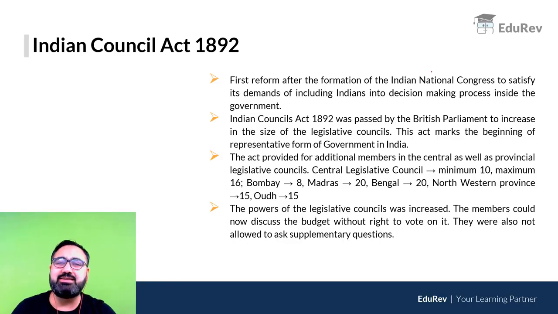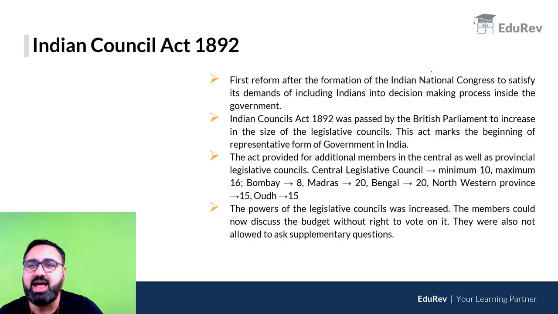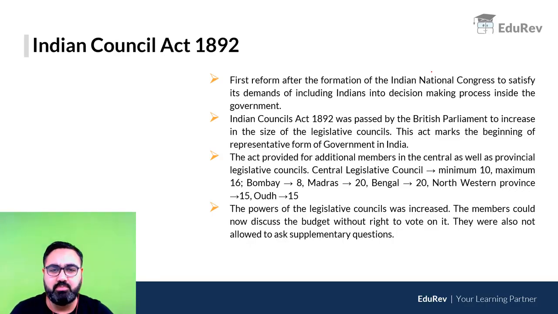What I suggest is just remember the trend that 1892 से शुरुआत होकर के number of people would now keep on increasing in the council, number of Indians would also keep on increasing and their power would also gradually improve. So 1892 में the size of the legislative council was increased at the province level also and at the central level also. So in the central legislative council, minimum of 10 members had to be appointed and maximum of 16 members.